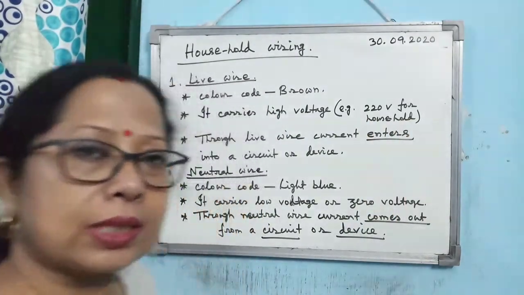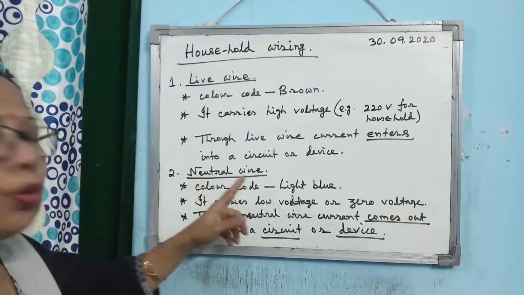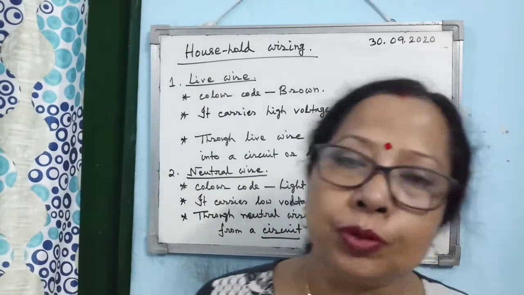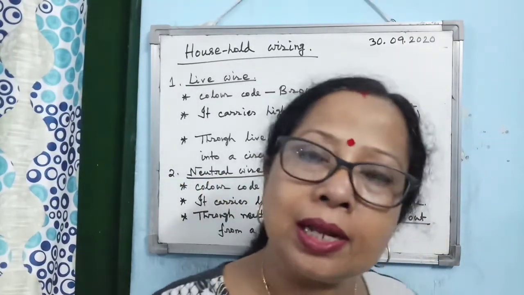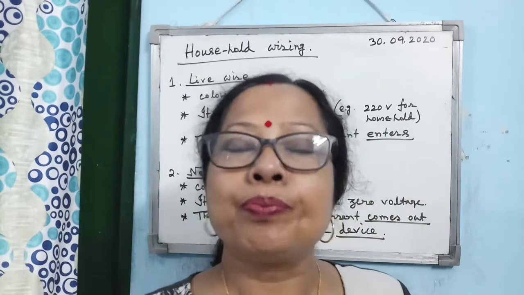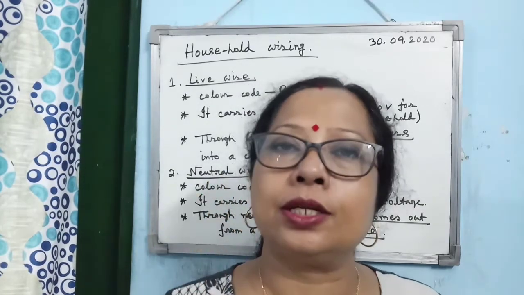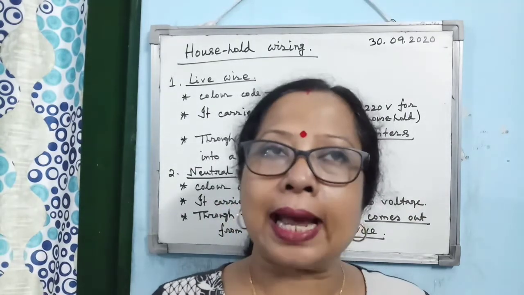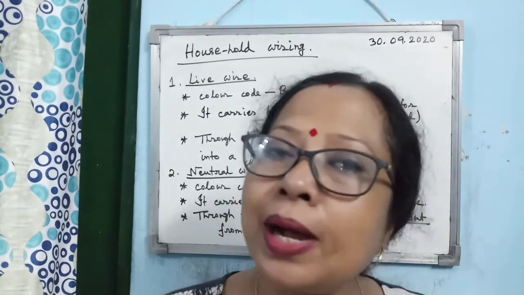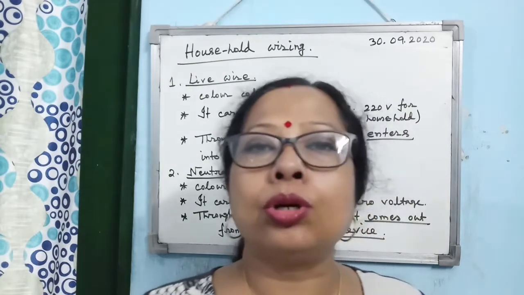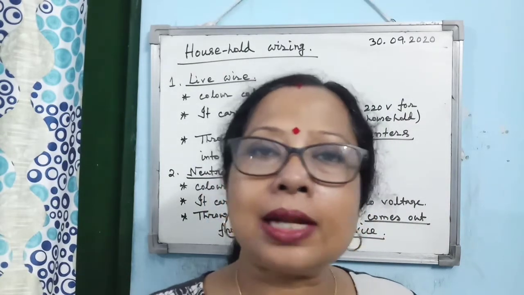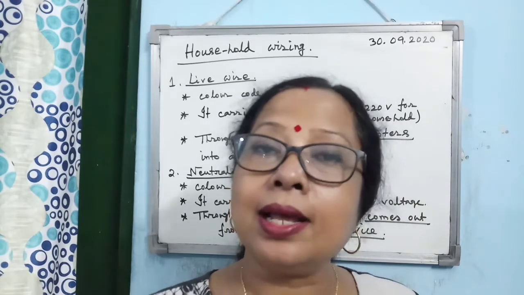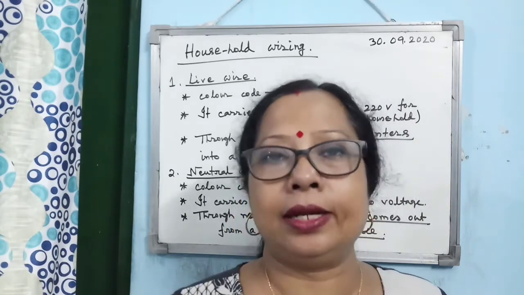Then the next one is neutral. The color code for the neutral line is light blue. Although in your book it is written blue, the actual color code is light blue. Here you know that inside we are using copper or aluminium wire. Copper and aluminium cannot have a light blue color. Copper and aluminium will be coated by a plastic cover, and that plastic cover should be light blue.